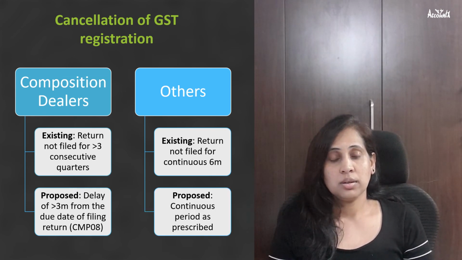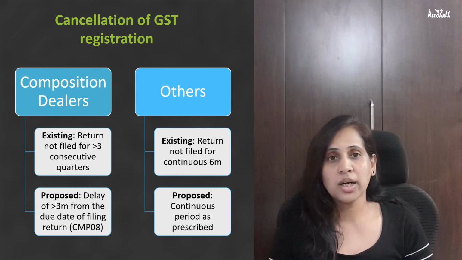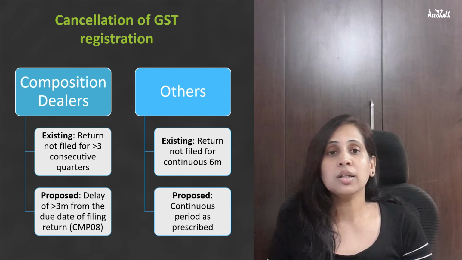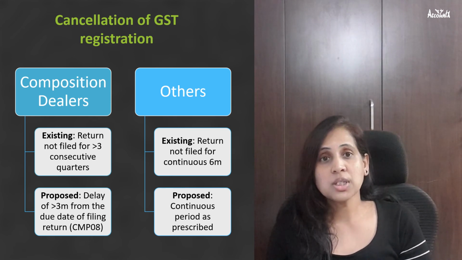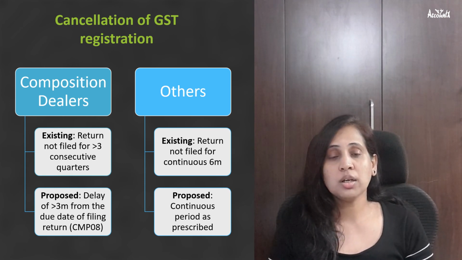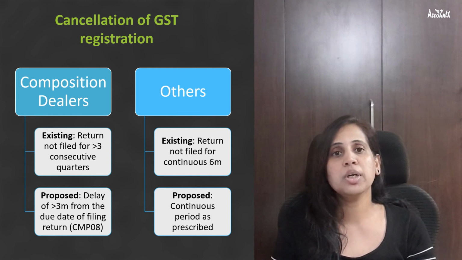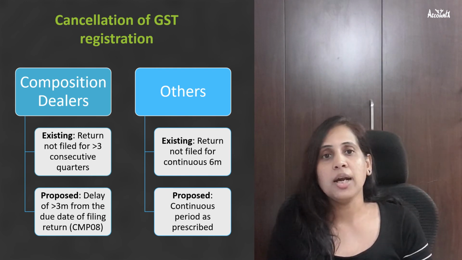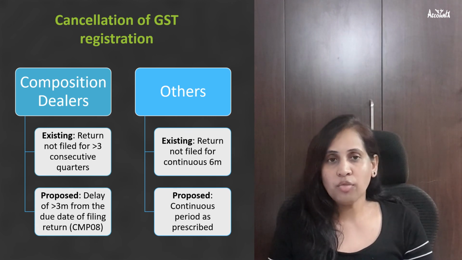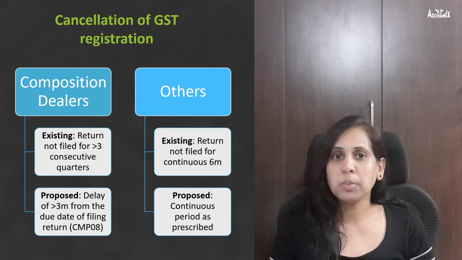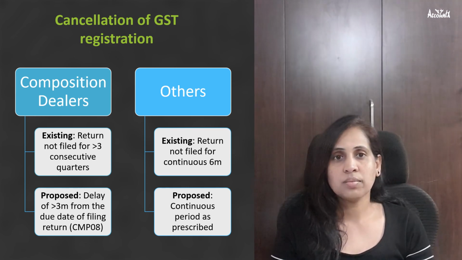In the budget, this continuous period of 6 months is being removed, and instead it is proposed that the proper officer can cancel registration if the person does not file GST return for a continuous period as prescribed. That means this time period would be separately prescribed, and if people not opting for composition do not file return for a continuous period as that may be prescribed, then the proper officer can cancel registration.